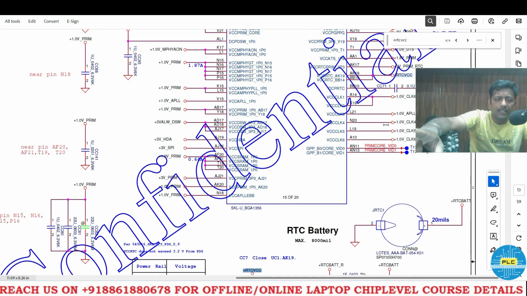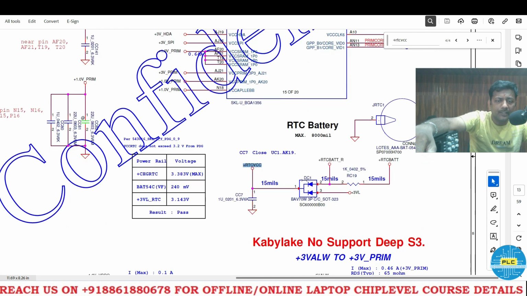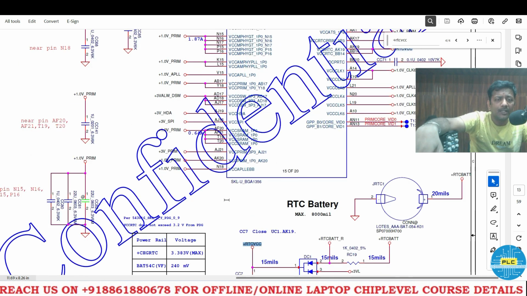Okay, here it entered, and once we disconnect, we remove this diode, definitely this won't exist, right? That is true. I will disconnect this DC1 and show you practically whether the voltage is available here or not without giving the power supply. After that I will give the supply, and as I told you in the power sequence, we'll see which voltages it will affect. What problems will we face using this RTCVCC? From long back I have had this doubt, so now I am going to clear it.